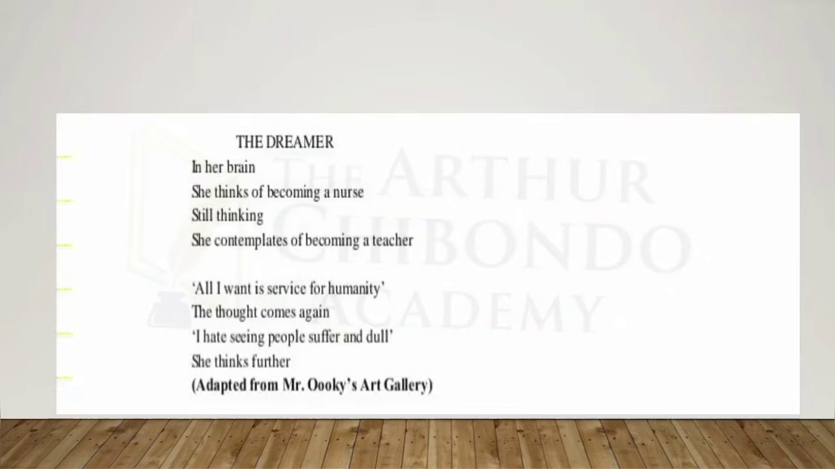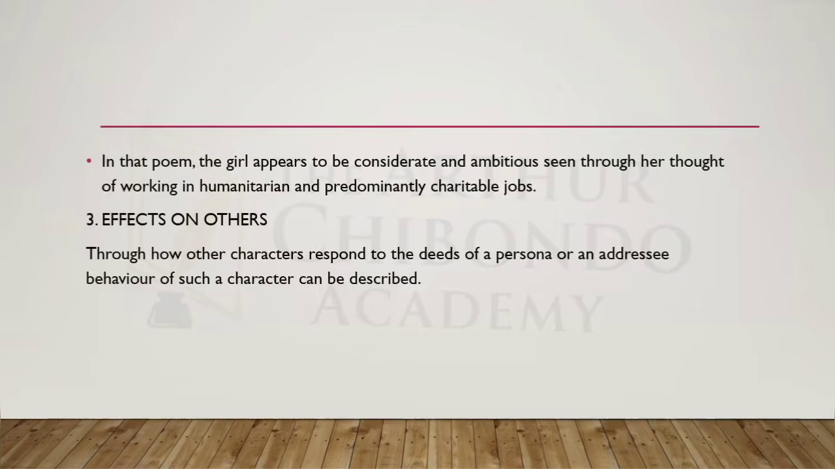The dreamer. In her brain, she thinks of becoming a nurse. Still thinking, she contemplates becoming a teacher. All I want is service for humanity. The thought comes again: I hate seeing people suffer. She thinks further. In that poem, the girl appears to be considerate and ambitious, seen through her thought of working in humanitarian and predominantly charitable jobs. So we can see that whenever the girl thinks of her future, she just wants to help people. That's being considerate and ambitious.